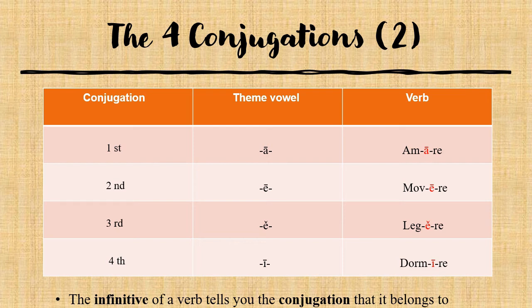The third conjugation will have a short E. Therefore, we have to be careful with the accent, because that verb will not be legere, but it will be legere, because the penult syllable has a short vowel, as that short E. Therefore, the accent will fall on the antepenult. This is, of course, the rule of the penult. While the fourth conjugation has a long I as a theme vowel. Therefore, we will have dormire.